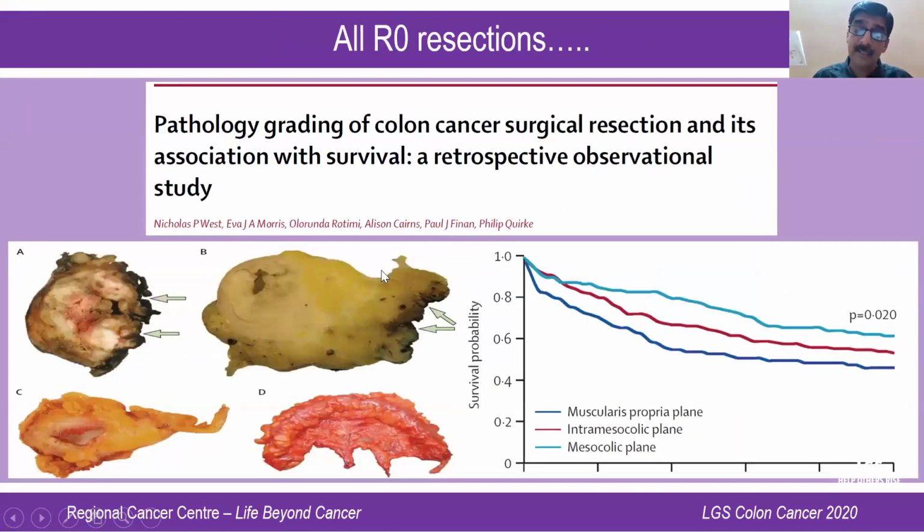And the point is, does it improve the outcomes? Yes. Philip Cute did a retrospective analysis of his own patients and found that in spite of all these patients having an R0 resection, if you can do the surgery in the mesocolic plane, the survival is significantly improved. Even this retrospective analysis showed that a mesocolic plane of surgery in colon cancer can impact the outcome statistically significantly, and it improves survival compared to the intramesocolic plane or muscularis propria plane. So this was the outcome of this particular study.